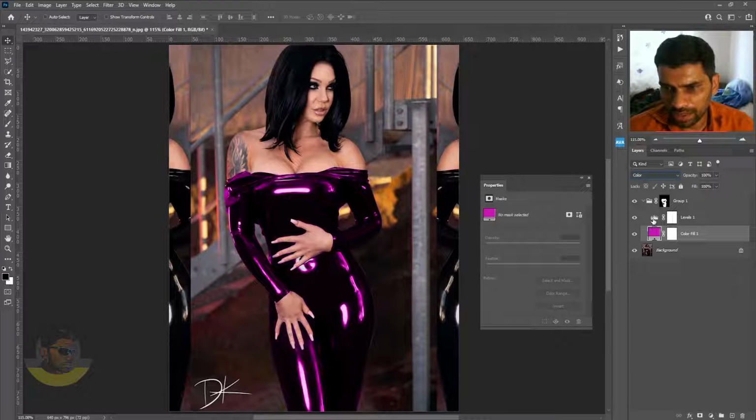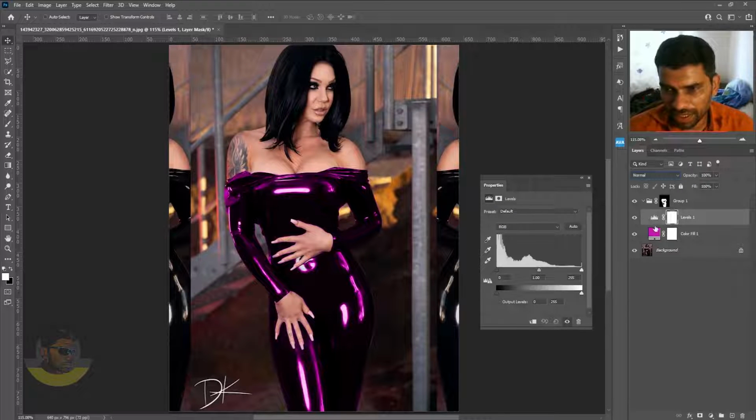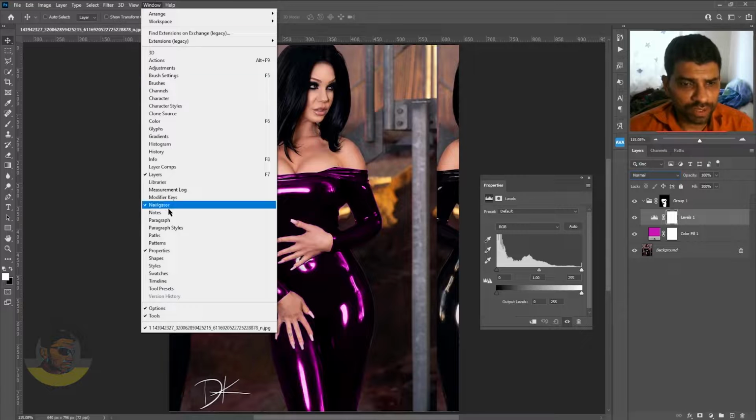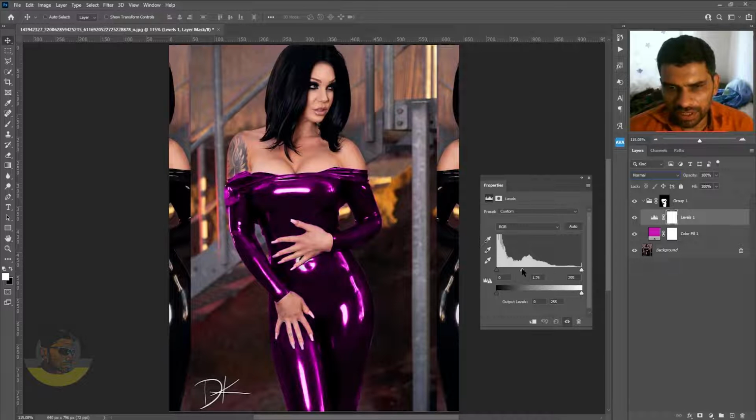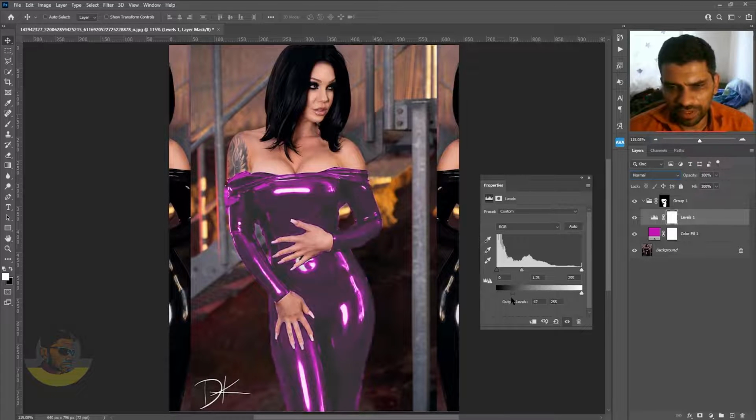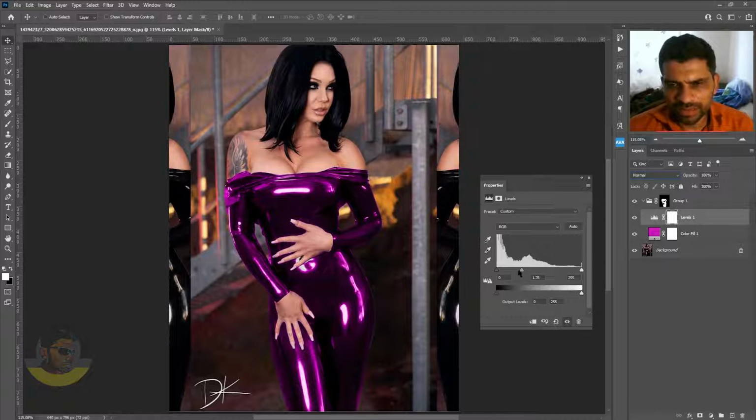So I will click on this icon of the levels layer, and in the properties panel, by the way, if you can't see the properties panel, you can always go to the window menu and choose properties. In the properties panel, I will adjust the levels, try to see what happens. All these 3 points like this, or you can also change the 2 points below. See what works best for you. So in my opinion, this is okay here.